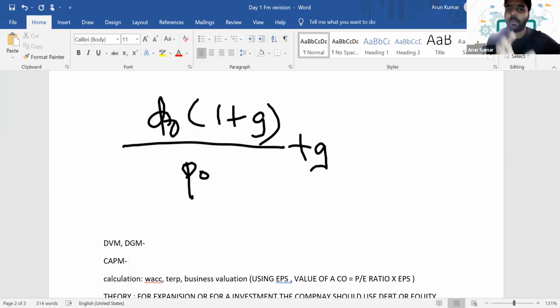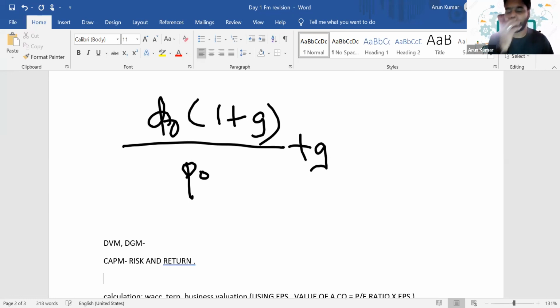That's a model that we follow to calculate the cost of equity. But here we are not considering the dividend. The concept that we follow here is the risk and return relationship. Higher the risk, higher the return. That's the technique that we follow here to estimate the cost of equity.